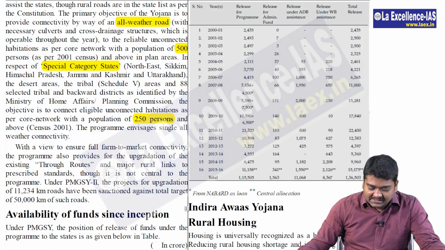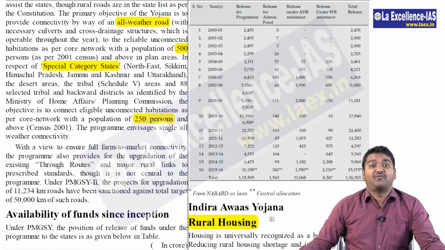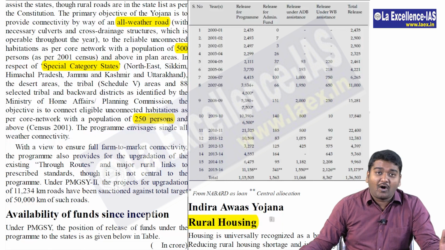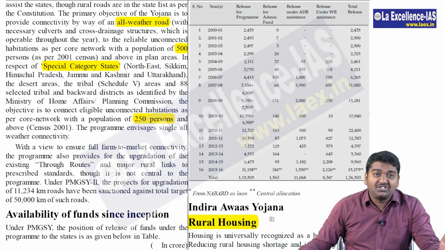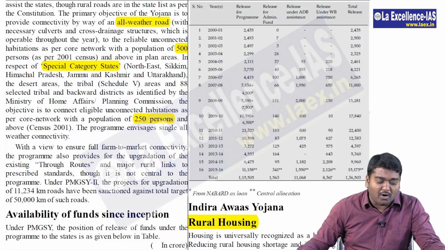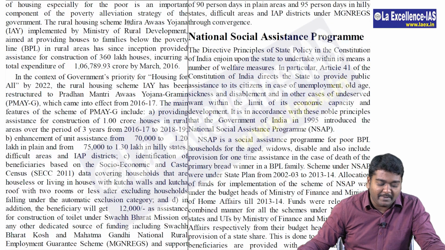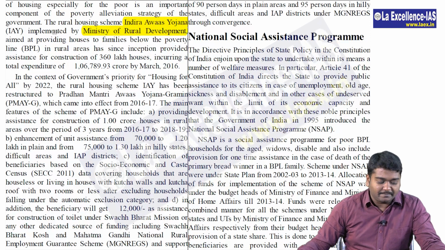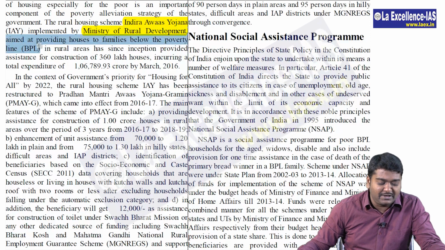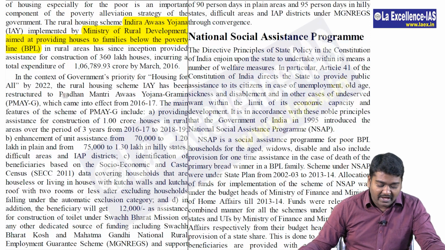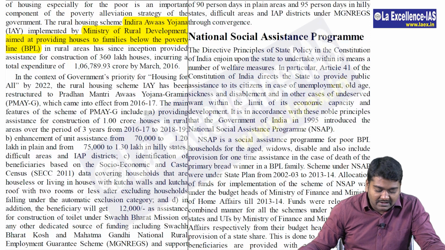Then in page 660 you have Indira Awas Yojana or rural housing. It's very important. As you are aware, I have already shown you that the housing chapter is important. Housing for all is being focused on by the government when they are talking about Indira Awas Yojana implemented by the Ministry of Rural Development. It aimed at providing houses to families below the poverty line, and there you also have to look at these factors.